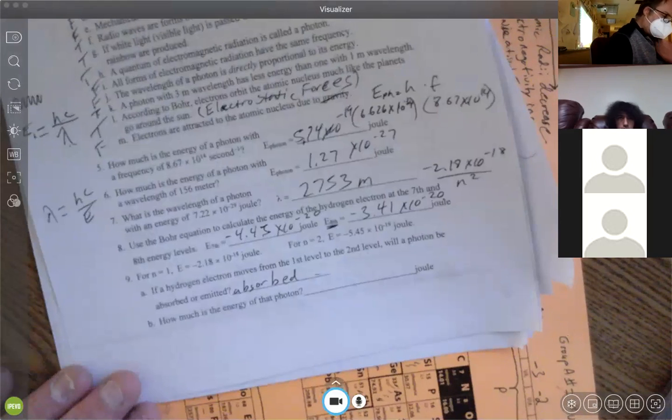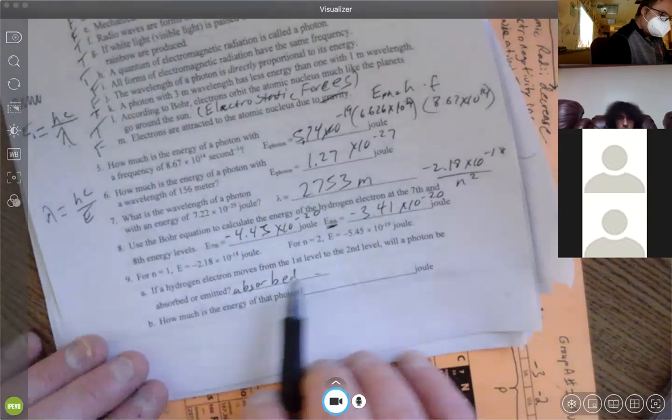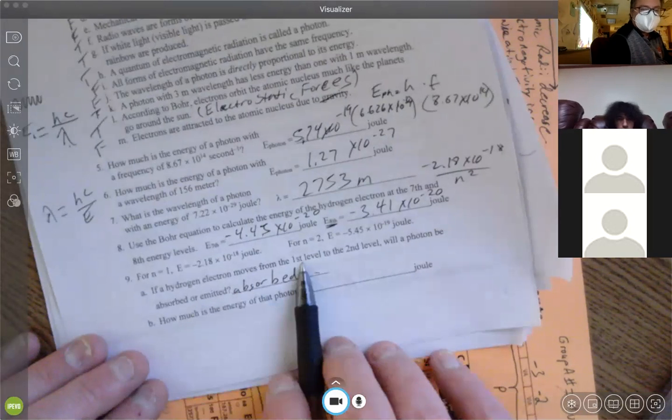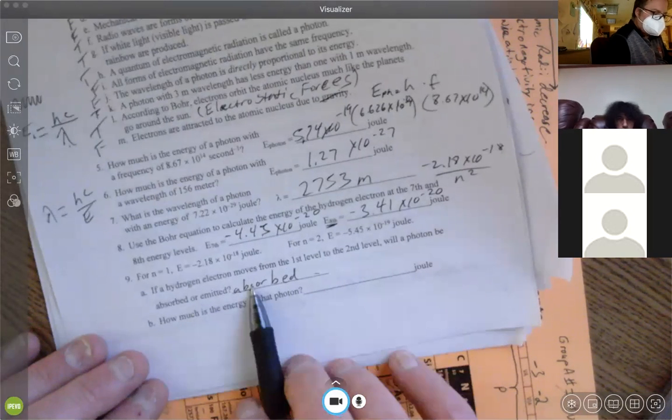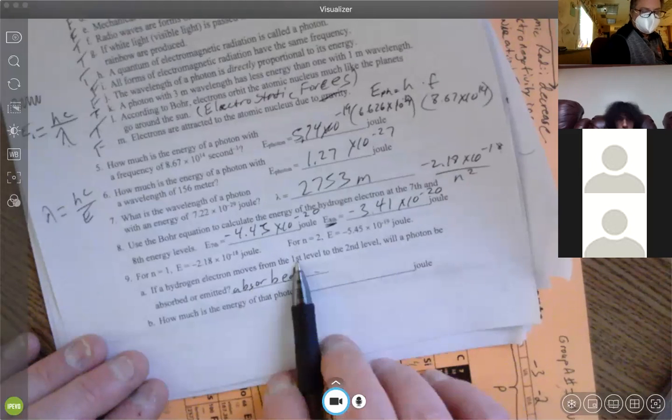It says if a hydrogen electron moves from 1st to 2nd level, what will be the energy? Will the energy be absorbed or emitted? If it goes from 1st to 2nd, that's going to a higher energy level. It has to absorb energy. If this were going from the 2nd to the 1st, it would be emitting a photon of that energy.